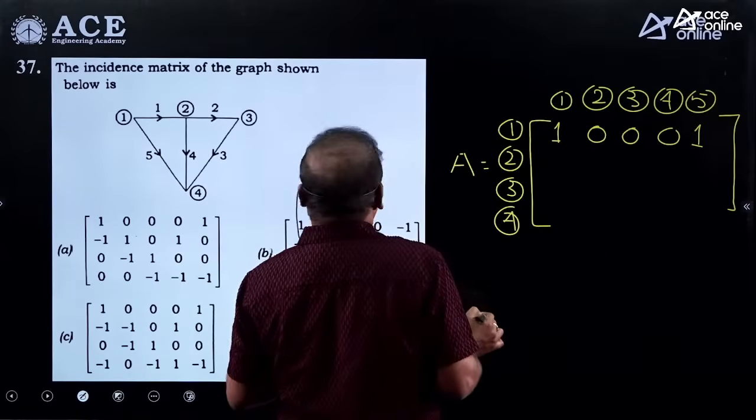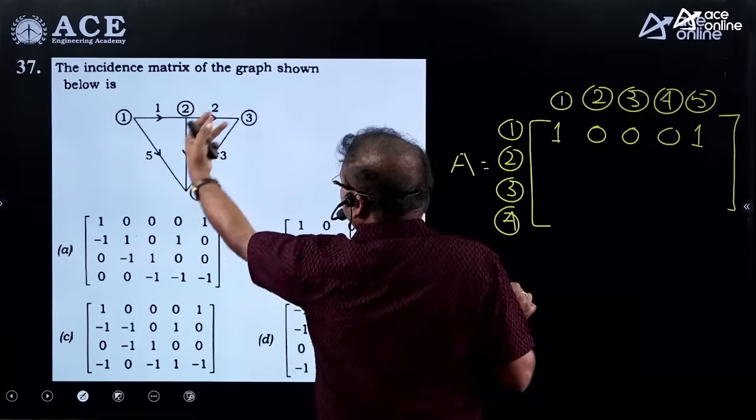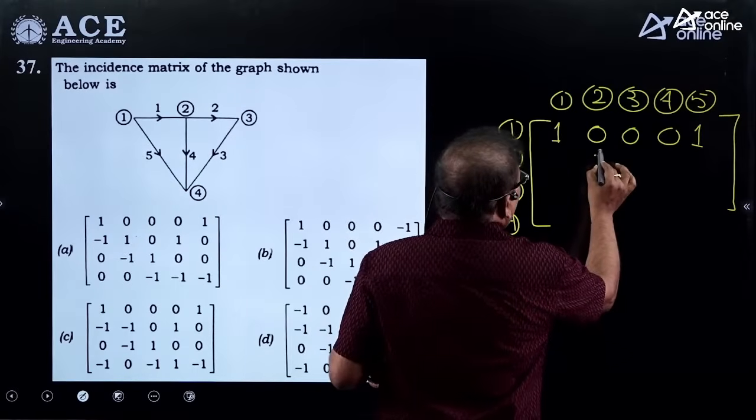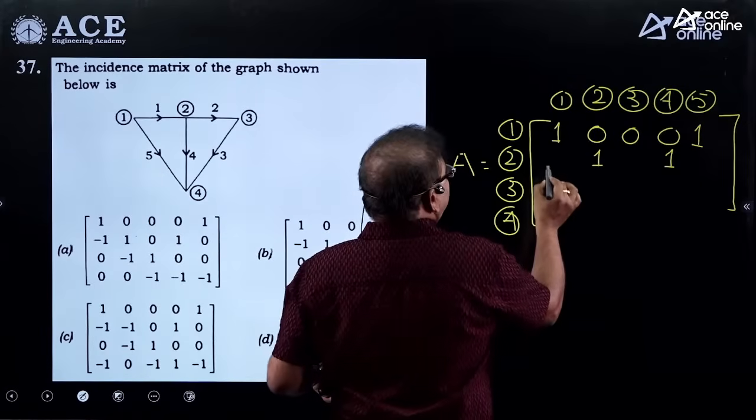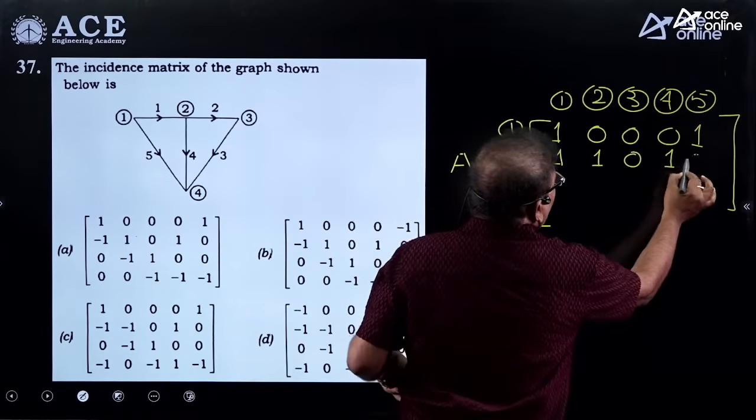While coming to the second node, 4 and 2 are outgoing. That's why 4 and 2 are 1. And incoming is the first branch, that's why that is minus 1. Rest of all are zeros.